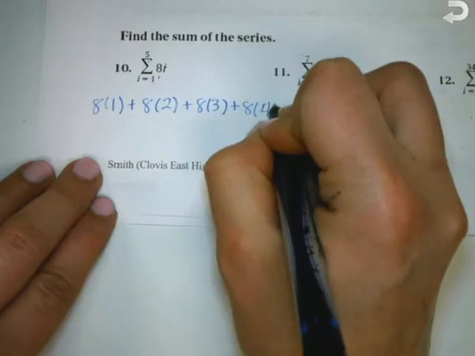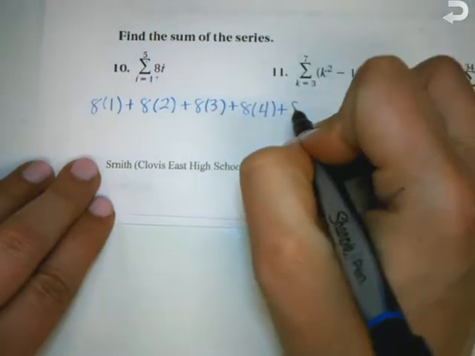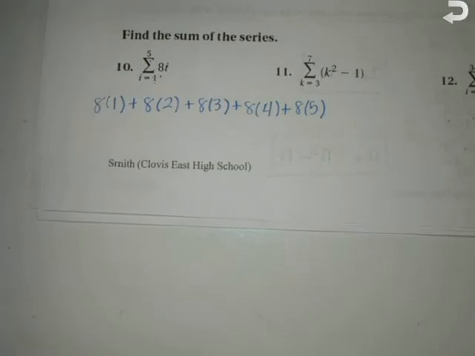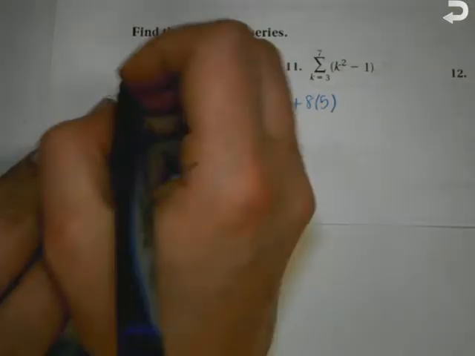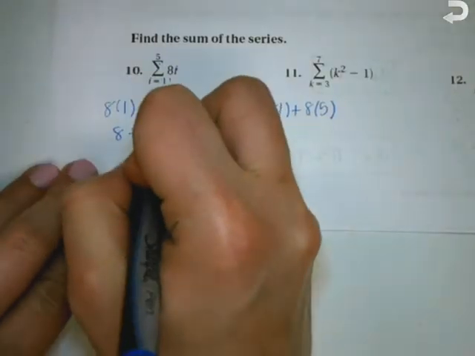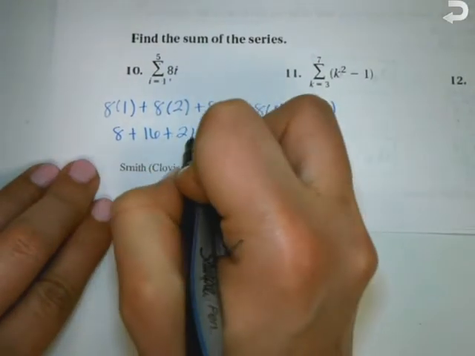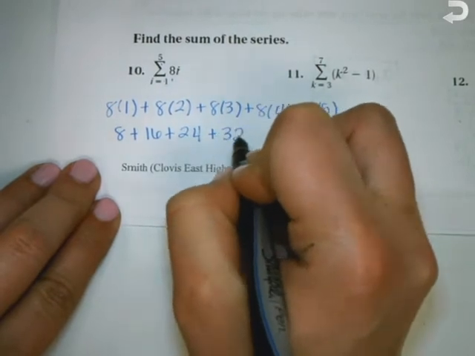This is 8 plus 16 plus 24 plus 32 plus 40, and then we want to add all of those together, which gives me 120. So that's all you have to do. They want you to find the sum.